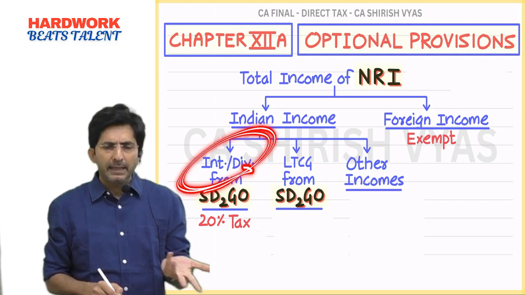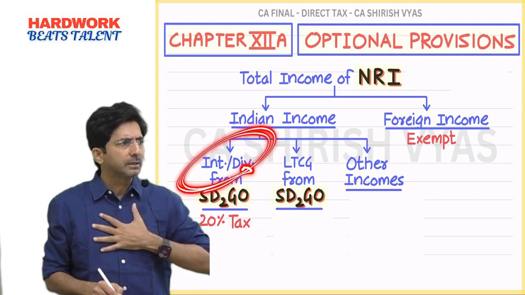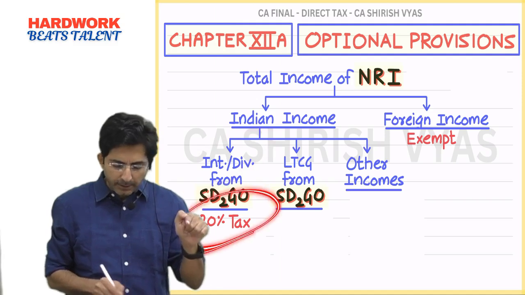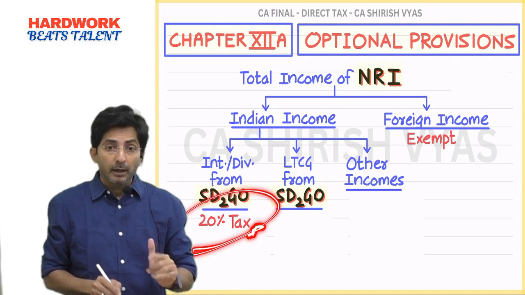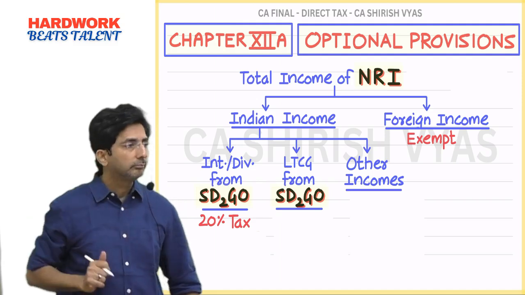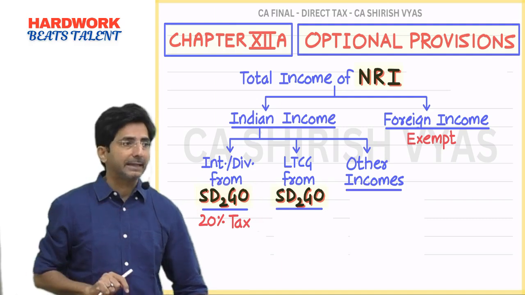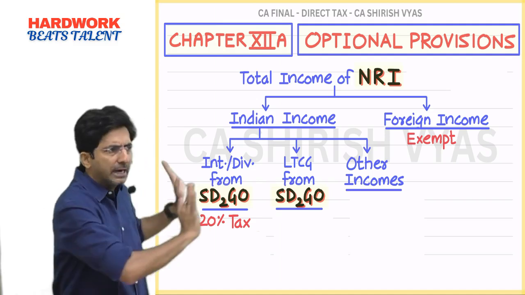Slab rate. If I have interest income, dividend income, I will show it in income from other sources and pay tax according to slab rate. But here there is a special rate of 20% and it's a concessional rate. Otherwise, in slab rate your tax can go to 30% also. But here it is flat 20% tax. I will tell you the reason. First let me open the whole chart.